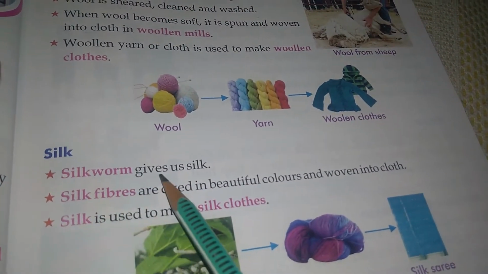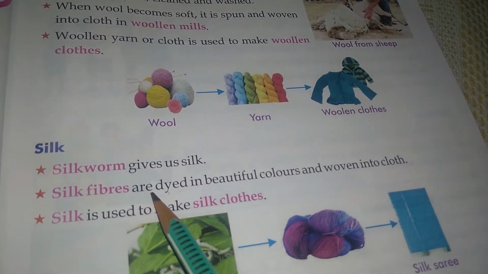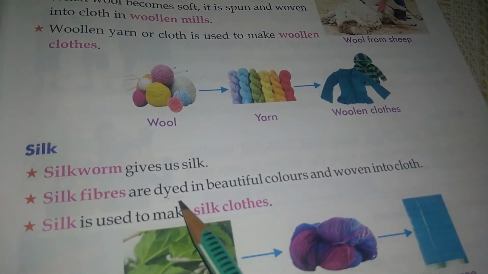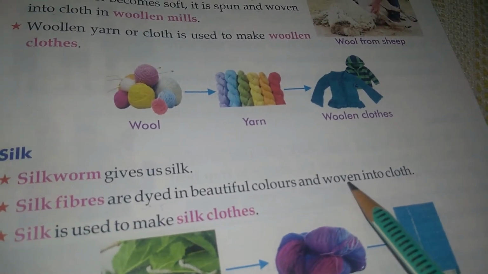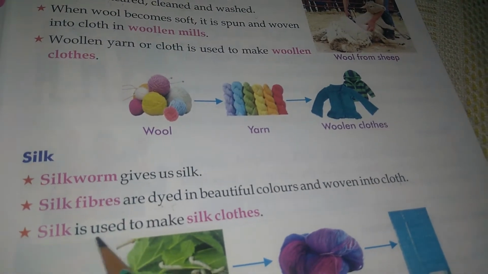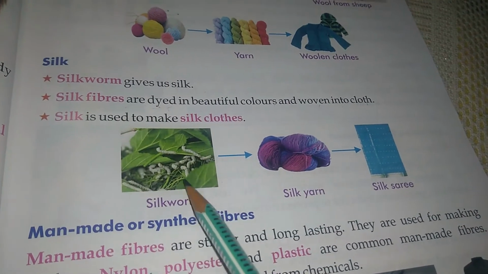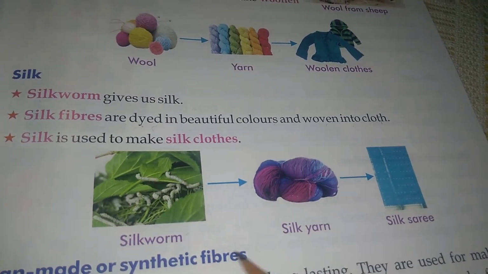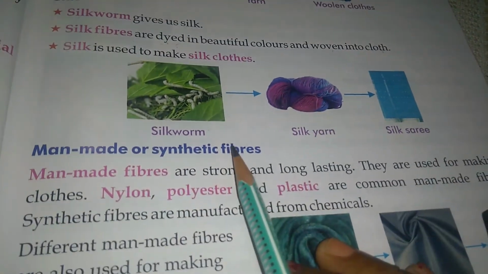Silk. Silkworms give us silk. Silk fibers are dyed in beautiful colors and woven into clothes. Silk is used to make silk cloth. These are silkworms, silk yarn, and silk sari. Understand?